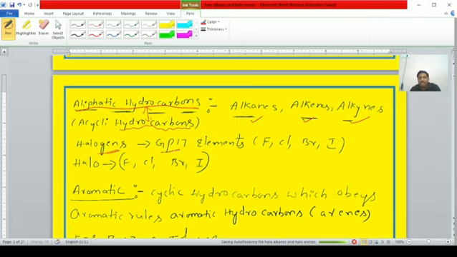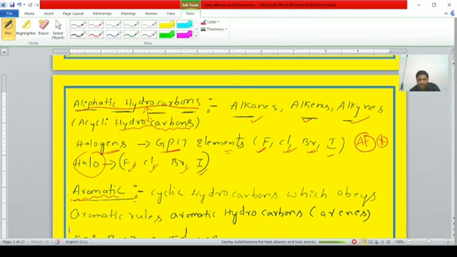Right, students. Next one, halogens. Group 17 elements are known as halogens. Those are fluorine, chlorine, bromine, iodine. Astatine is also present but is radioactive, so we cannot consider it. The familiar halogens are fluorine, chlorine, bromine and iodine. Therefore, halo means immediately we will recognize these 4 halogens, that is fluoro, chloro, bromo and iodo.